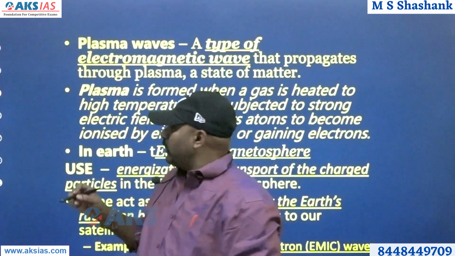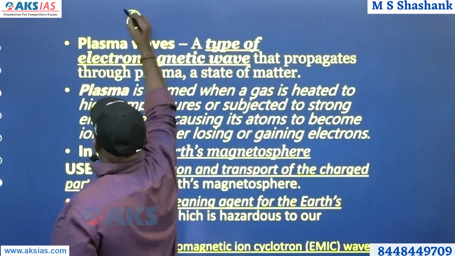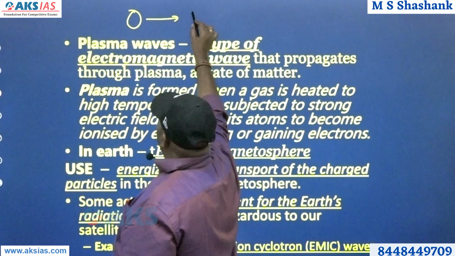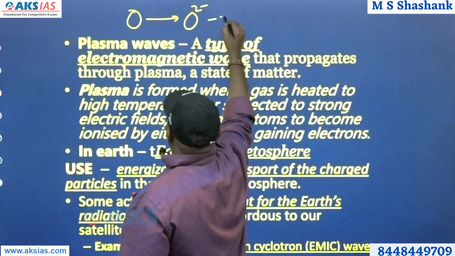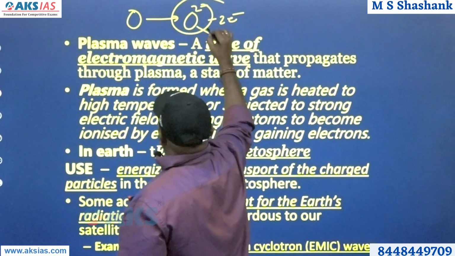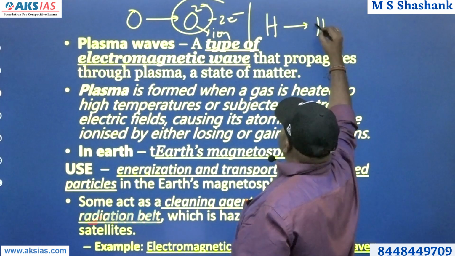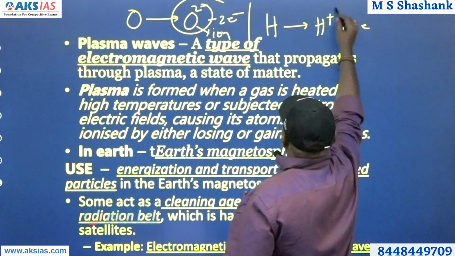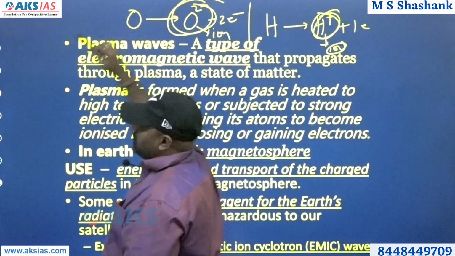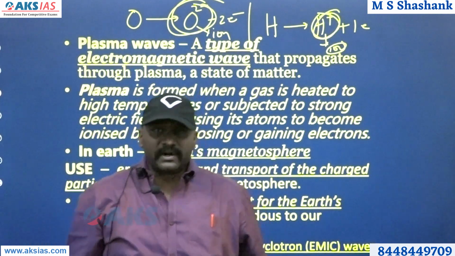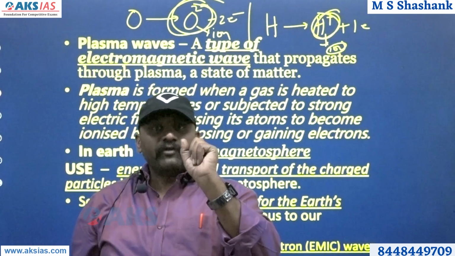You know what is meant by an ion? Ion is nothing but, for example, if O is there, this is an atom. O breaking as O2 minus with 2 electrons, this is called an ion. Similarly, if hydrogen is there, H breaks as H plus plus 1 electron. So this is called an ion. So ions are fundamentally charged particles. I hope all of you have understood this part. So when the atom breaks, it forms ions.